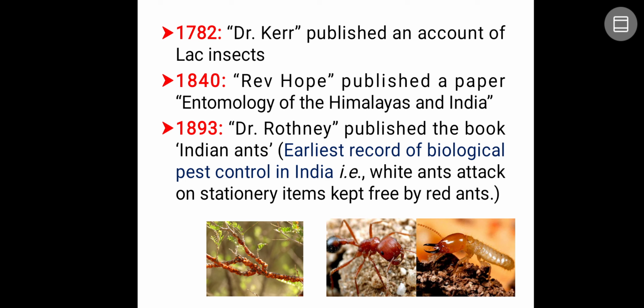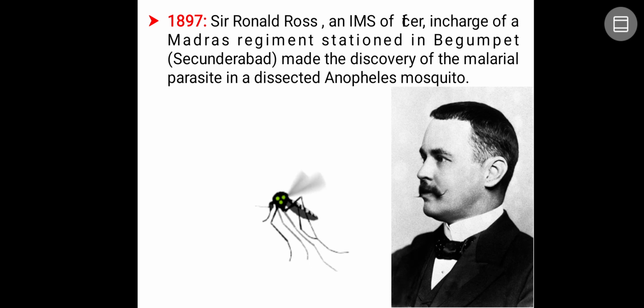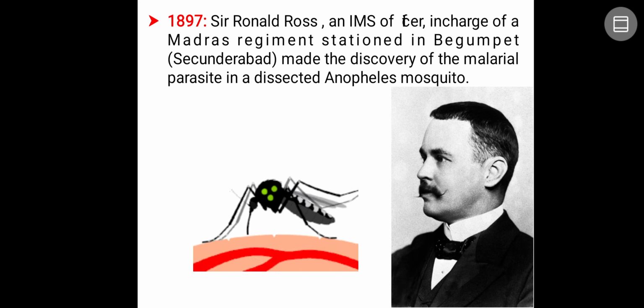It was considered the earliest record of biological pest control in India, because there was a Shetty, some person in the Tamil Nadu area. He had a provision store which was attacked by white ants, that is, termites, but those white ants or termites were controlled by red ants. Means biologically it was controlled by some other organism, in this case an insect. So it was recorded and published as a book by Dr. Rothney as Indian Ants.